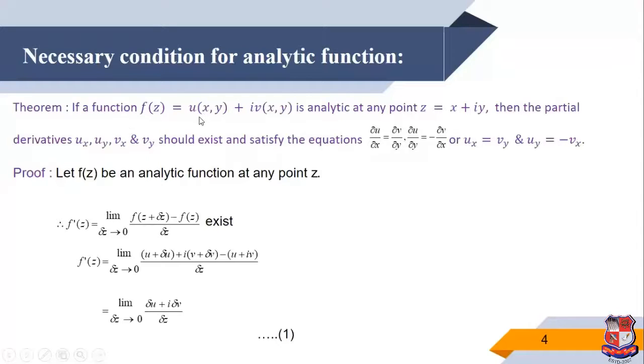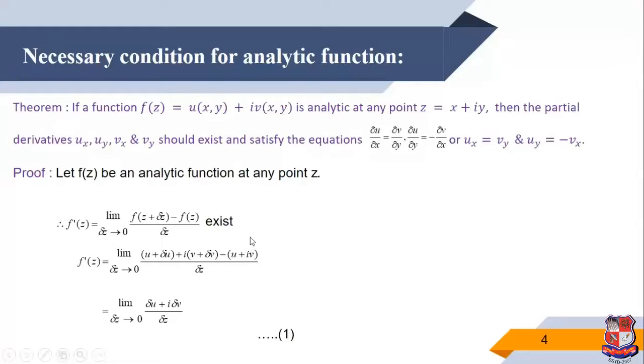Now it is given that f of z is u plus iv. So we write f of z plus delta z equal to u plus delta u plus i times v plus delta v. That means z is u plus iv and delta z is delta u plus i delta v. So in the numerator, u plus delta u plus iv plus i delta v minus u minus iv.